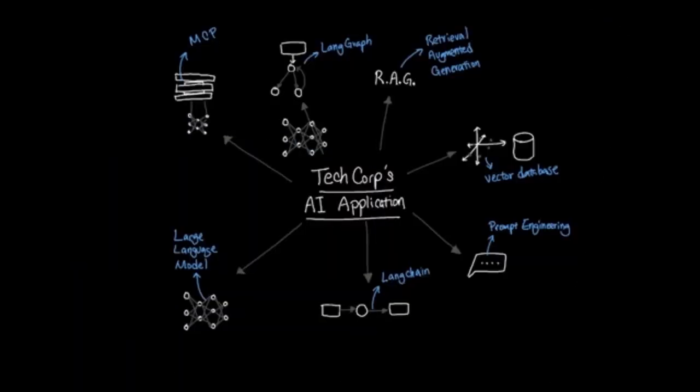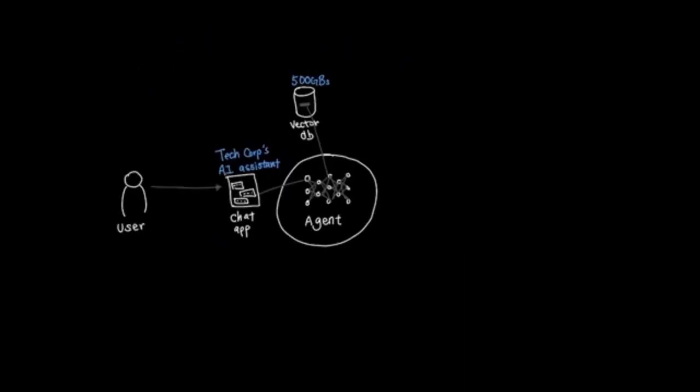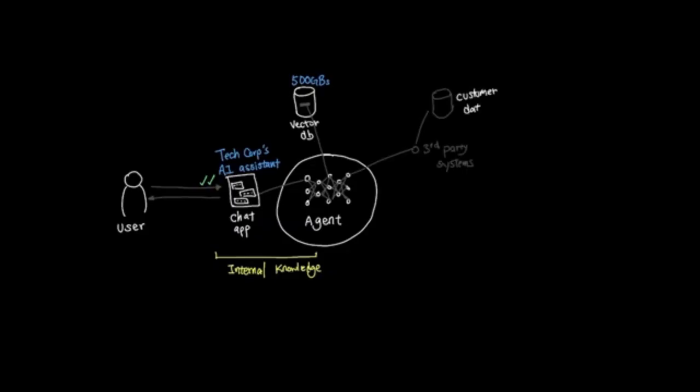Now that we've covered LangChain and LangGraph and understood how TechCorp's business requirements can be met by leveraging the pre-built tools it offers, there's one final piece that's been popular since Anthropic's release back in November 2022, called MCP, or Model Context Protocol. TechCorp's AI Document Assistant is working well for the internal knowledge base, but employees might now need to access external systems like the customer database, support systems, inventory management software, and other third-party APIs. And writing custom integrations for all these API connections will take a huge amount of time.